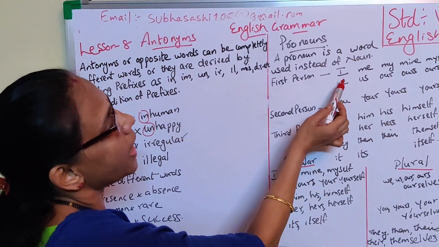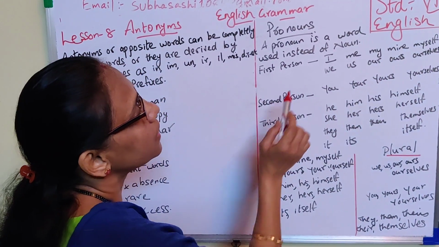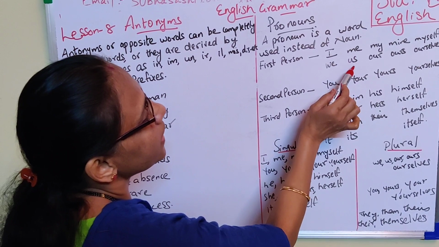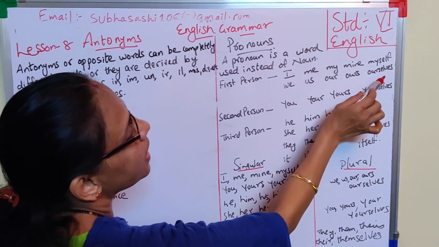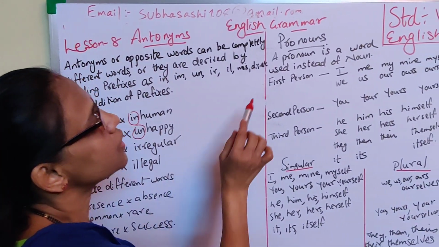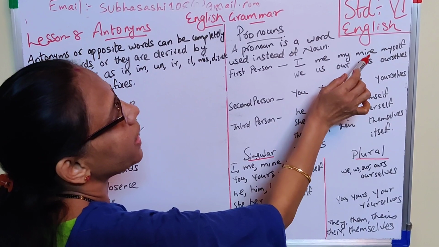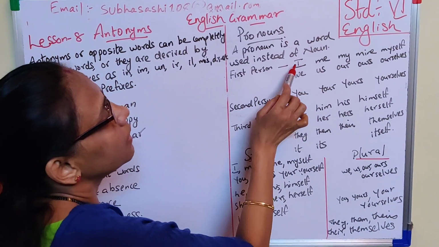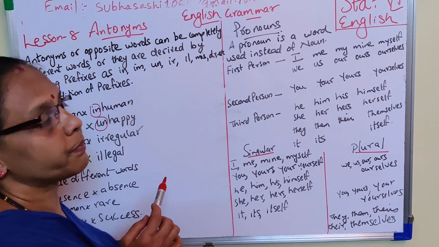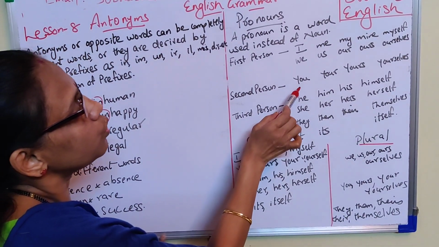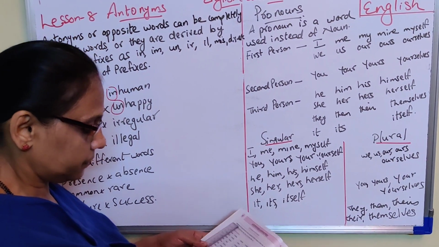First person: I, me, my, mine, myself. We, us, our, ours, ourselves. Understood? Second person: you, your, yours, yourself, yourselves.